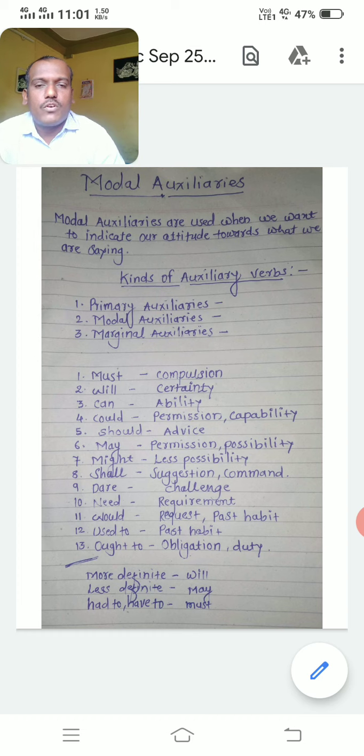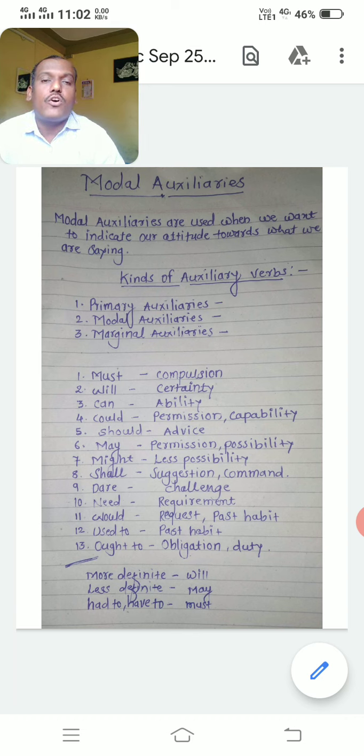Shall is used here for suggestion or command, that is, showing command or showing suggestion. Dare is used for challenge. He dare to speak. That is one kind of challenge he has accepted there. So dare, challenge. If a requirement is there, we have to use need. Need is there, that is a requirement.